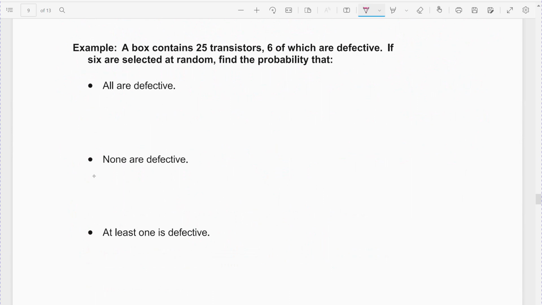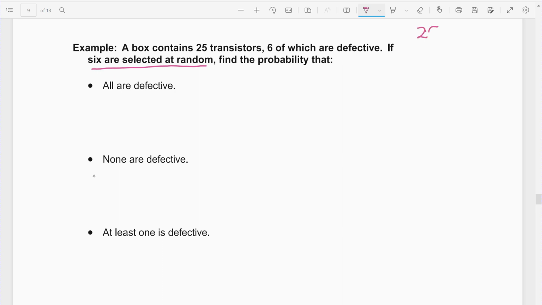A box contains 25 transistors, 6 of which are defective. Suppose that we pick 6. So we have a box of transistors. 6 of them are defective. And we're going to select 6 at random. Alright, so I'm going to write this up.